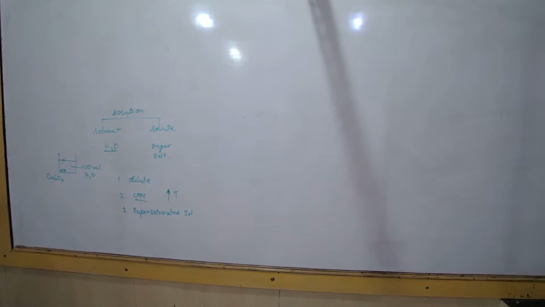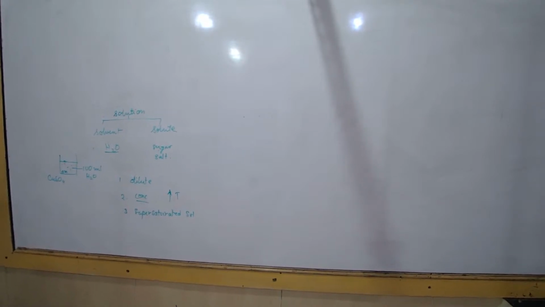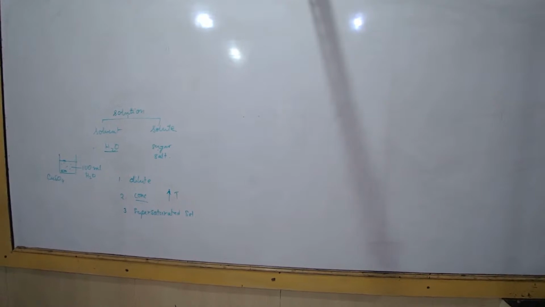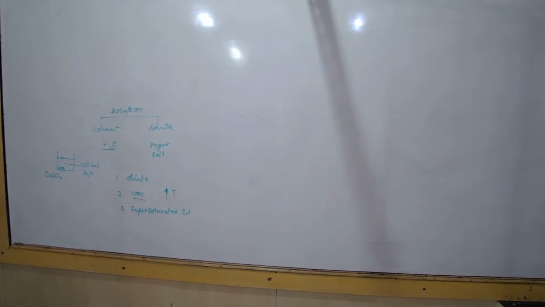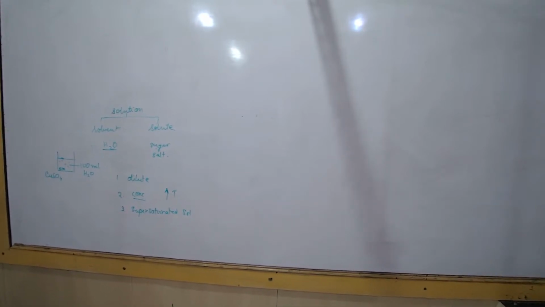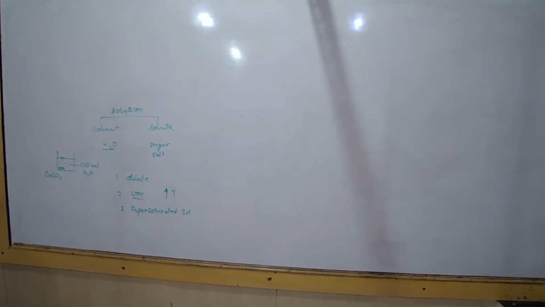Did you get this? Did you understand? If the amount of solute contained in a solution is less than the saturated level, then it is called... sorry, what did I say? The amount of solute present in a saturated solution at a particular temperature is called solubility. I'm giving you an example, which is why I'm giving you all this data.